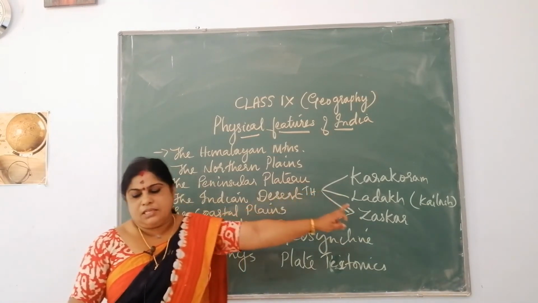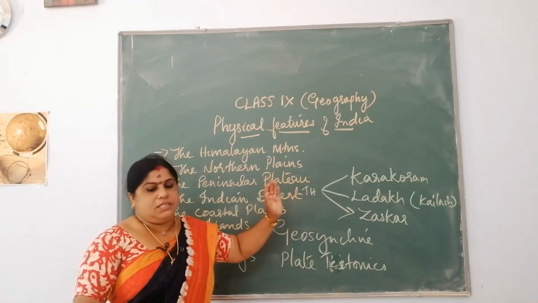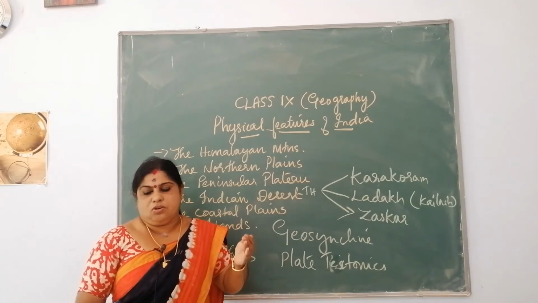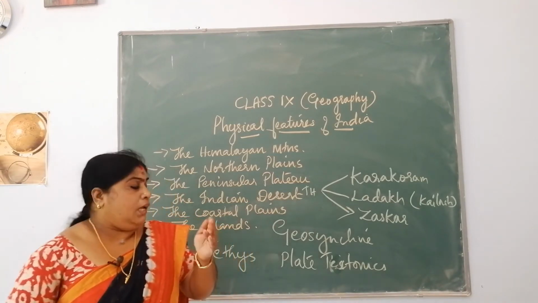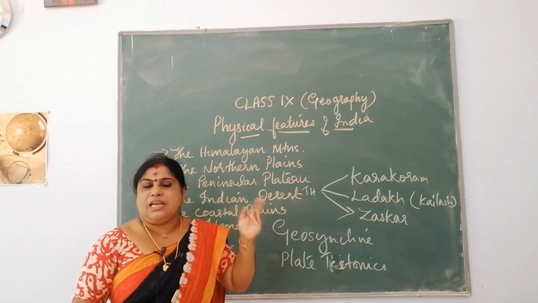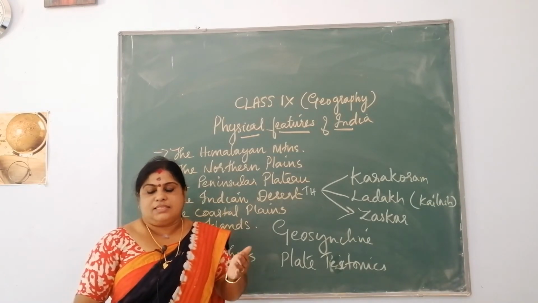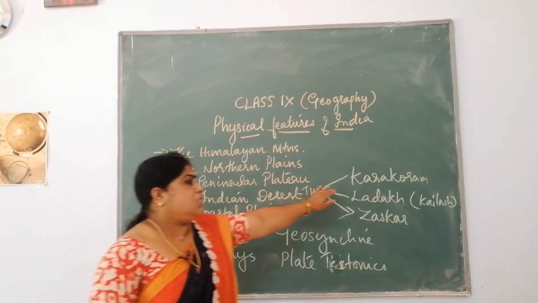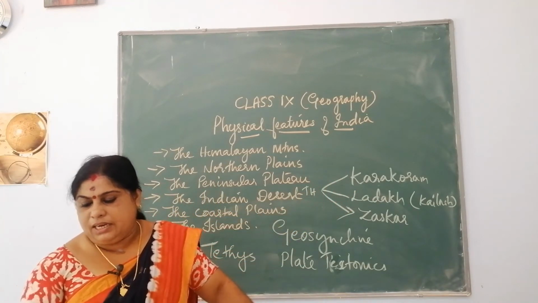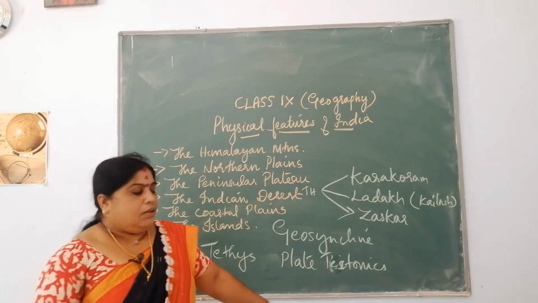The Karakoram Range is the northernmost range of the Himalayas, and the second highest peak, K2, which you also call Godwin Austen, is also present here. And here there is a very big glacier. It is the second longest glacier outside the polar region, which you call the Siachen Glacier. So all these are found in the Karakoram Range, in the Trans-Himalayan ranges.